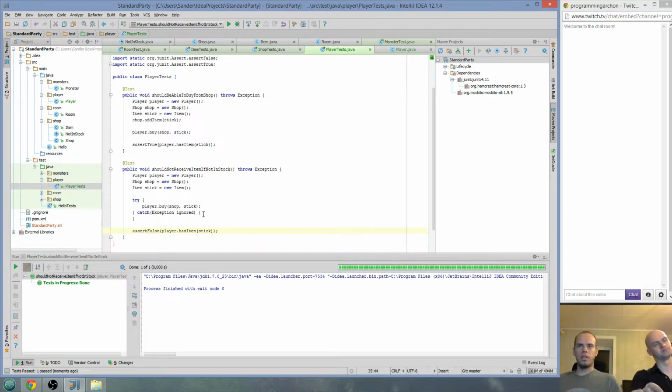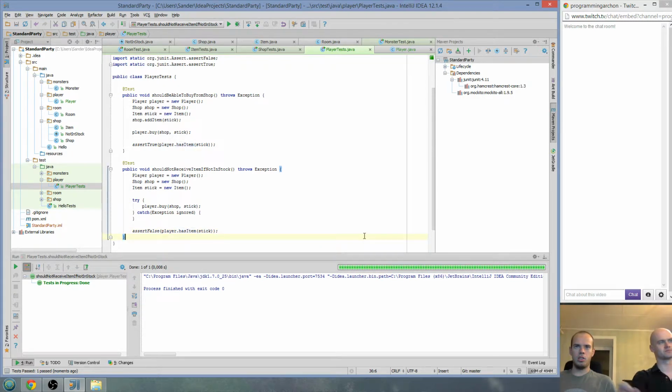But this actually is not working, because we should not have the item. Oh, actually, yeah, we should not have the item in inventory. Yeah, we don't have it. Alright, so this is correct.